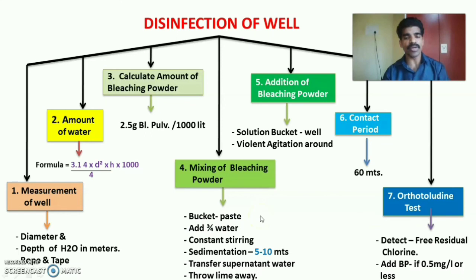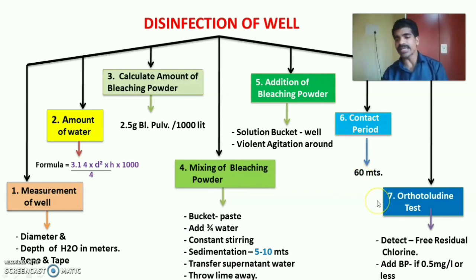So take the bleaching powder in a bucket, make a thin paste, add 3/4 of the water and stir well, that is constant stirring. Then keep for the sedimentation process for 5 to 10 minutes. Then transfer the supernatant water into another bucket and throw the lime or chalk away. Then next step is addition of bleaching powder into the well. That is slowly take the solution bucket into the well, then violent agitation vertically and laterally around the well for 5 to 10 minutes. Next is contact period, that is contact between the chlorine solution and water of the well. Water should not be drawn from the well during this period, that is 1 hour.